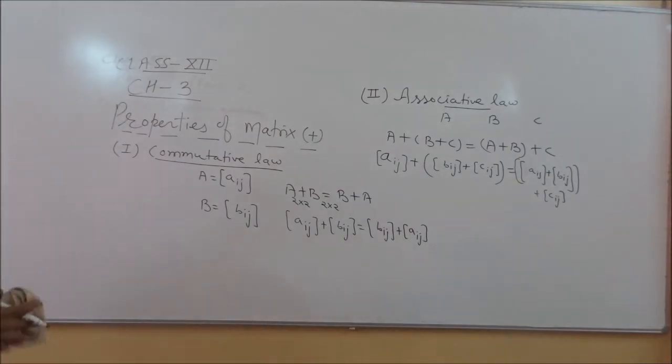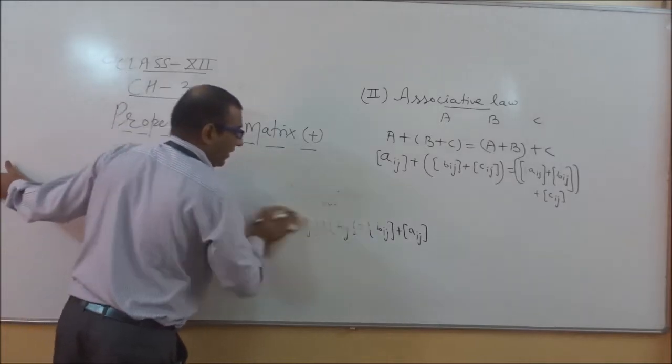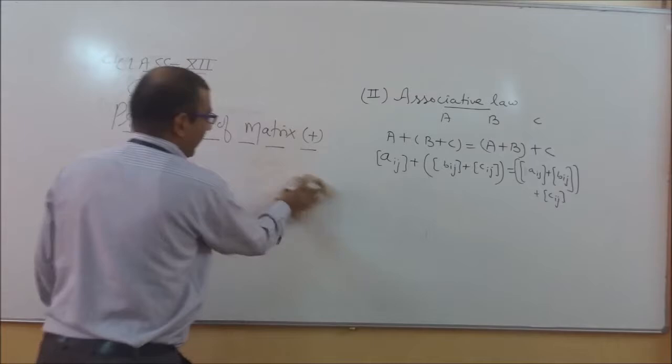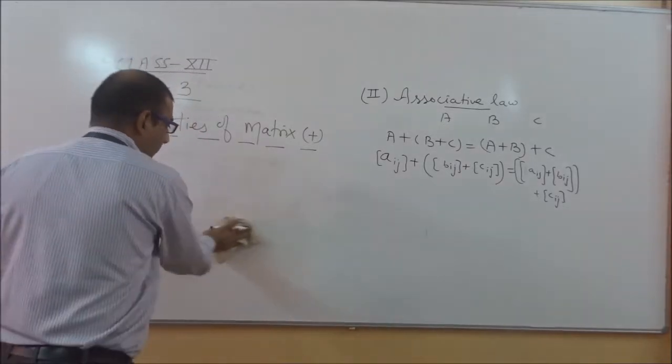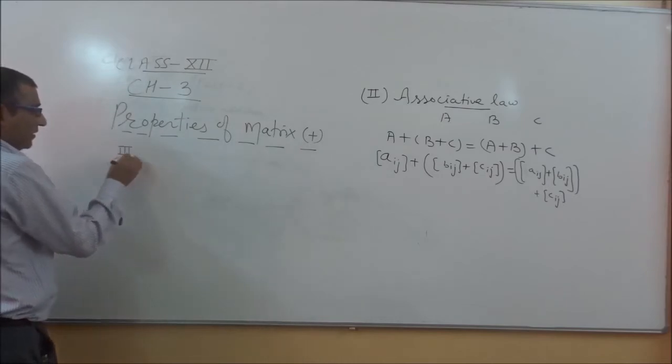Now we will continue with the third property, and the name of the third property is existence of additive identity.